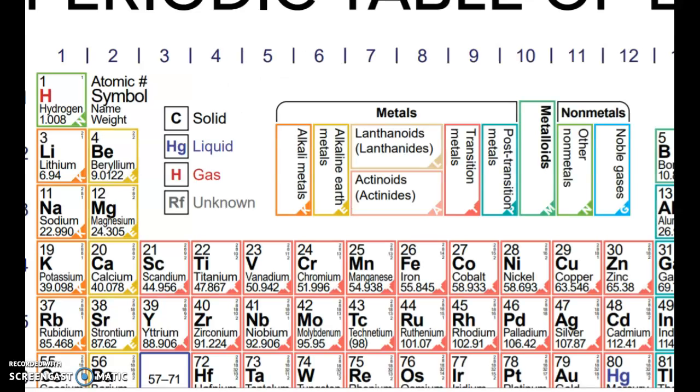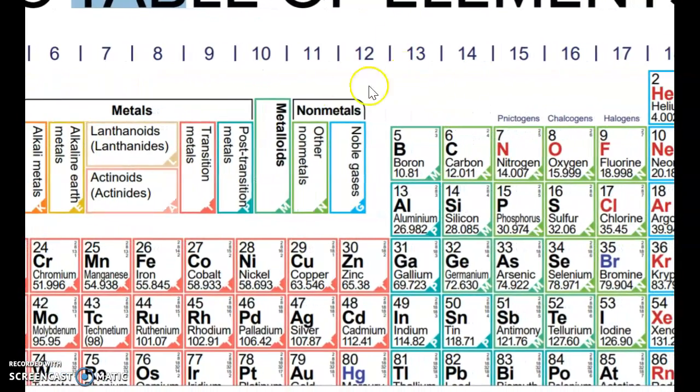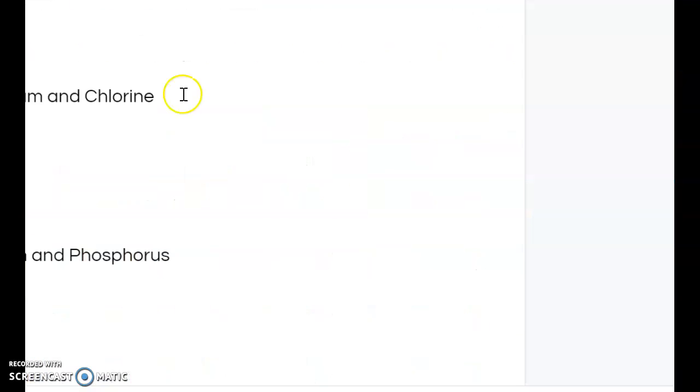We go back to the periodic table, and I try to find oxygen. Right here, number 8. It's in group 16, so it has 6 electrons in its outer shell.